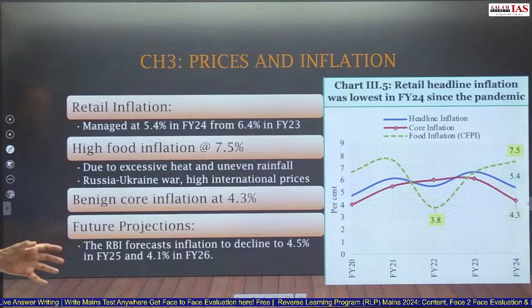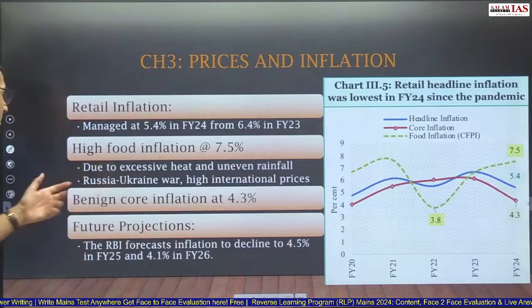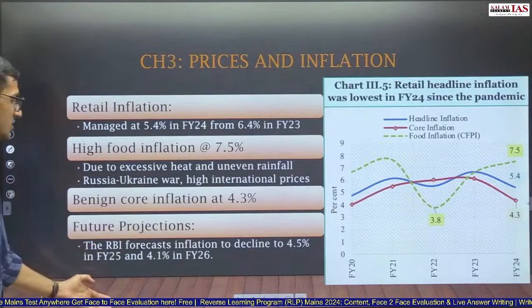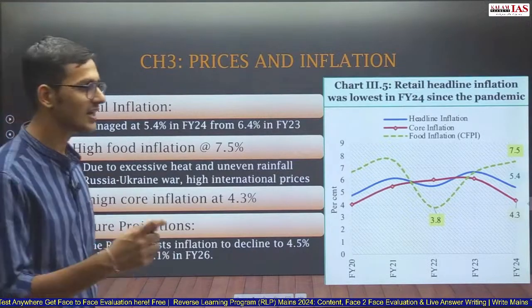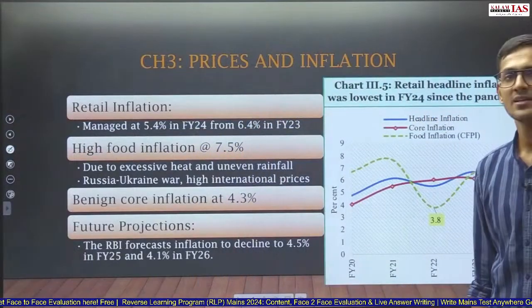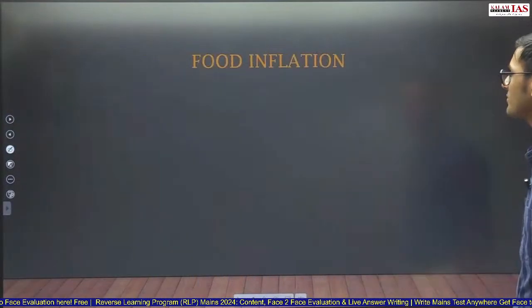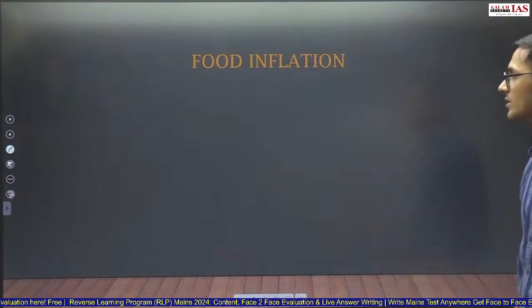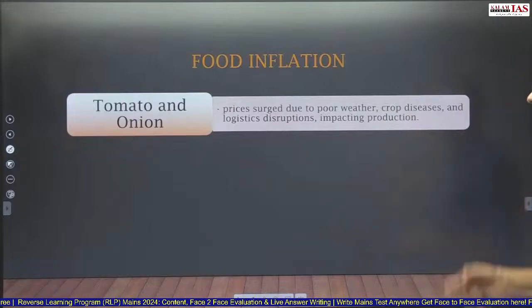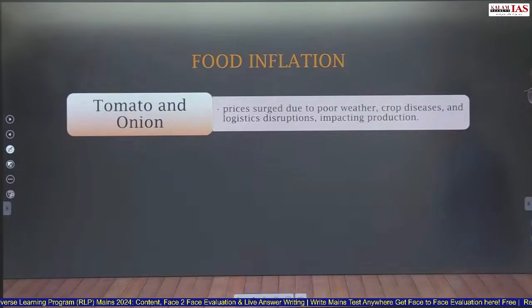What are the future projections related to inflation in the country? RBI forecasted inflation to be 4.5% this year and 4.1% next year, that is financial year 25-26. So this year, RBI has said that inflation will be 4.5%, which is a pretty good figure. Food inflation. How was food inflation seen in different food items?